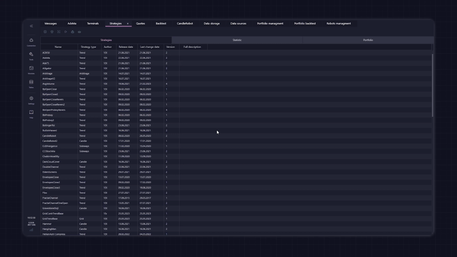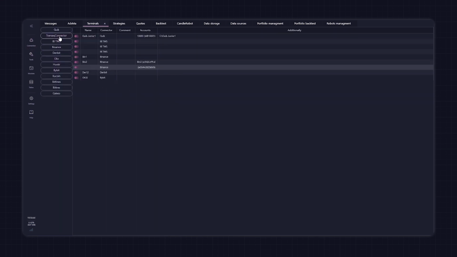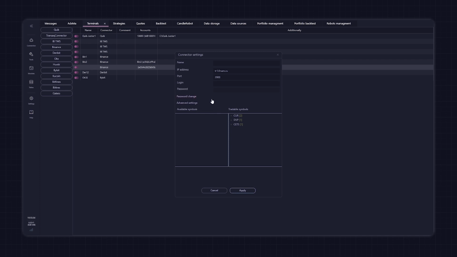Now we'll take a look at how to connect to Transaq connector in 1x Algo. To connect to Transaq connector, go to the tab Connection and choose Terminals. Select Transaq connector. In the window that appears, enter the IP address and the port, as well as your login and password for Transaq connector.